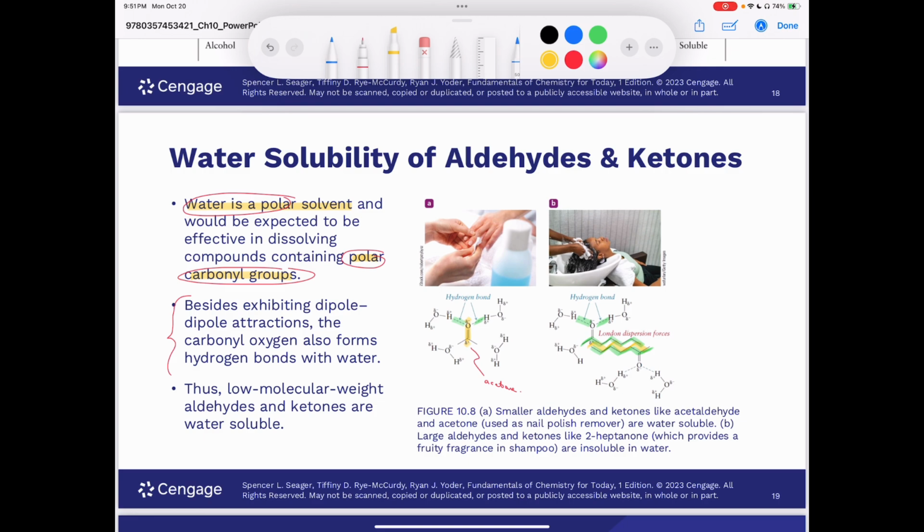2-heptanone actually has a fruity fragrance, and that's one of the compounds that gives shampoo its fruity fragrance, and it's a compound that's insoluble in water. And so when hair is washed, it's going to go down the drain.